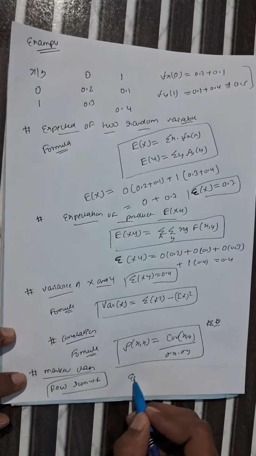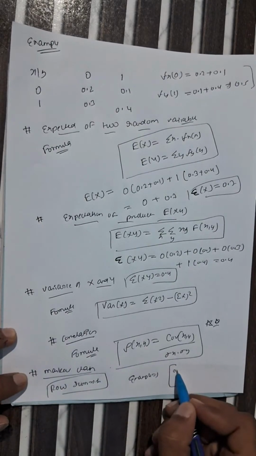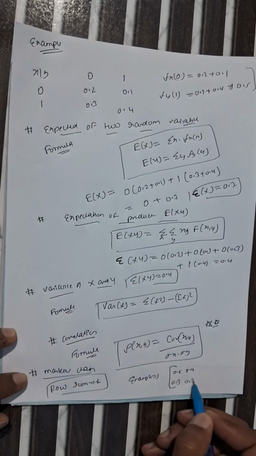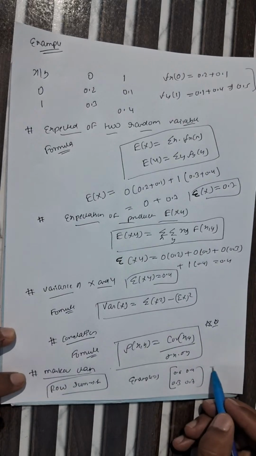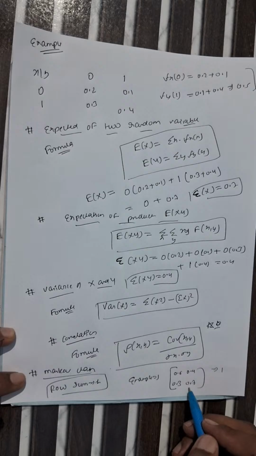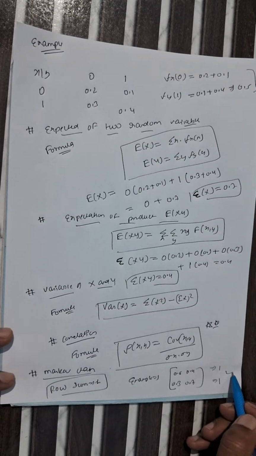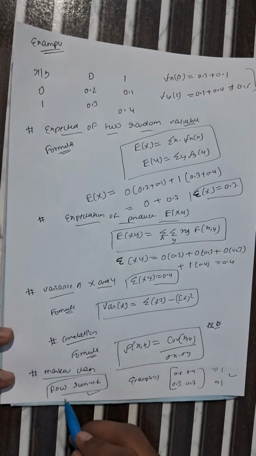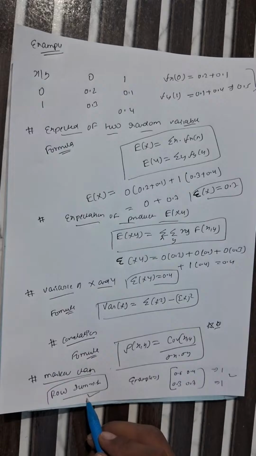Let's take an example for better understanding. This is a matrix given here: 0.6, 0.4, and 0.3, 0.7. As you can clearly see, if you add 0.6 plus 0.4, it should be equal to 1. 0.3 plus 0.7 should also be equal to 1. So this is the condition for Markov chain. While solving this type of question in the examination, you should remember this important thing, which is that the row sum equals 1.